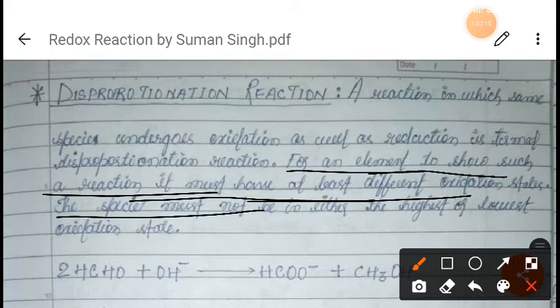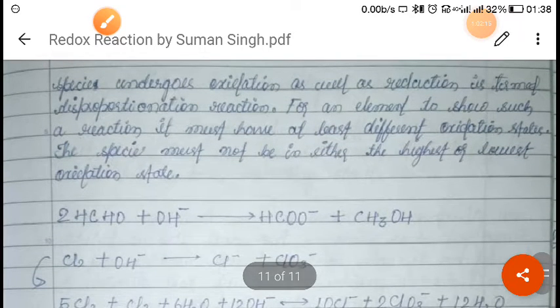The species must not be in either the highest or the lowest oxidation state. If any element has an oxidation state that is neither the highest nor the lowest, then that type of element can undergo such a reaction.